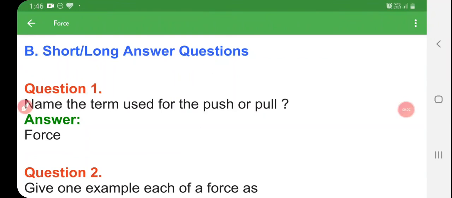Good morning to all. Last class we discussed the chapter on force. The explanation is completed. Only the question and answers are left, so today we are going to discuss the question answers.